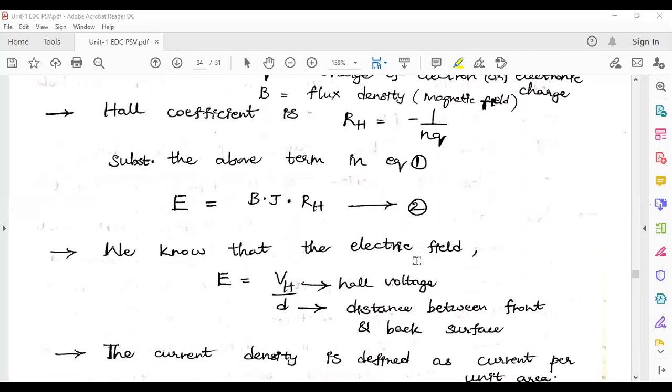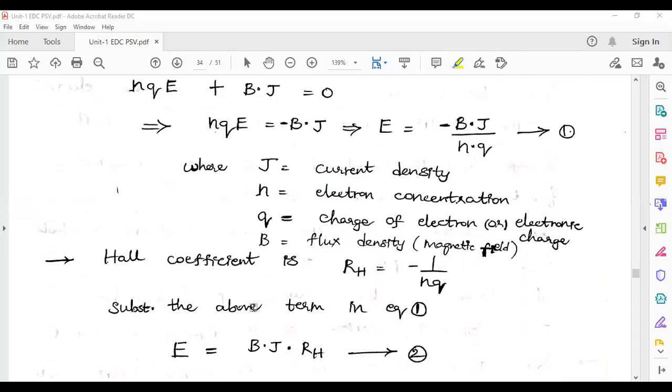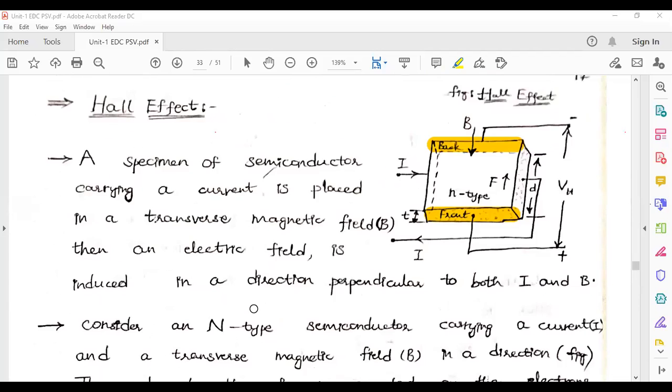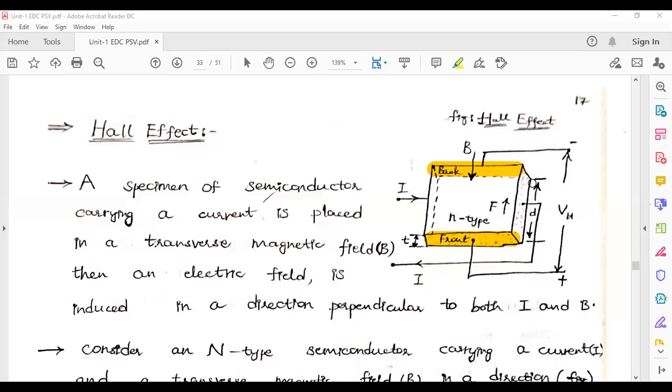We know that electric field capital E is equal to VH by D, with respect to Hall voltage and distance. Do you observe this one? In this diagram, this is the thickness and this is the distance.